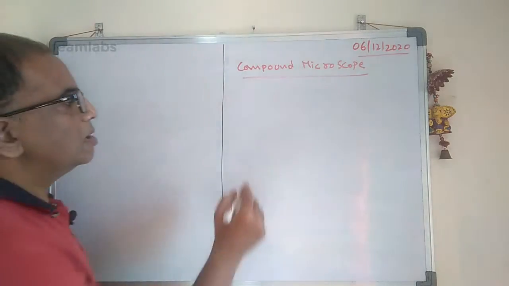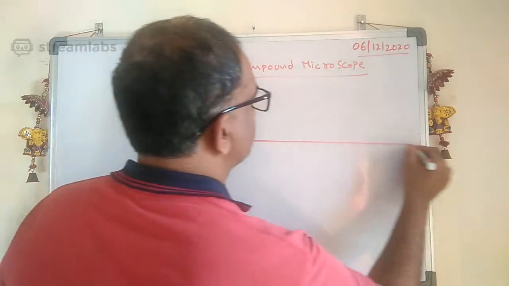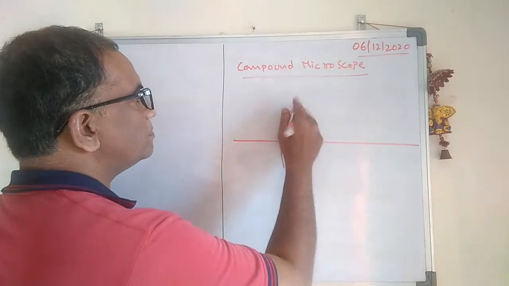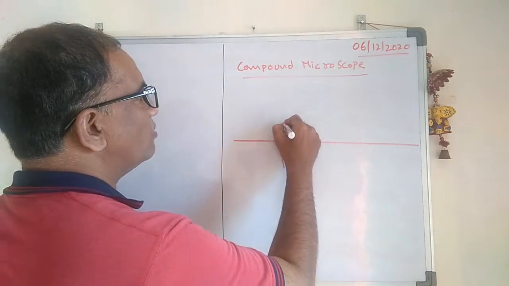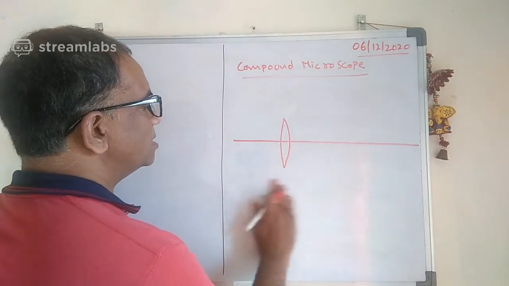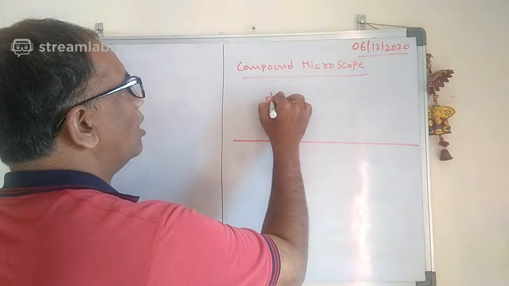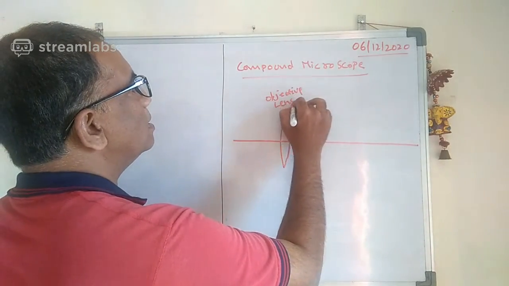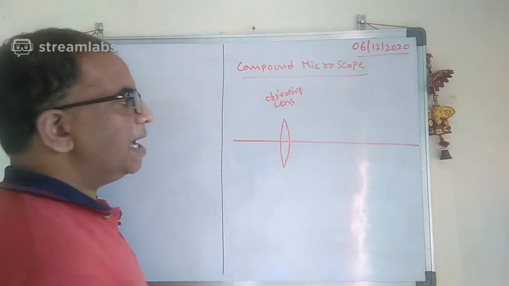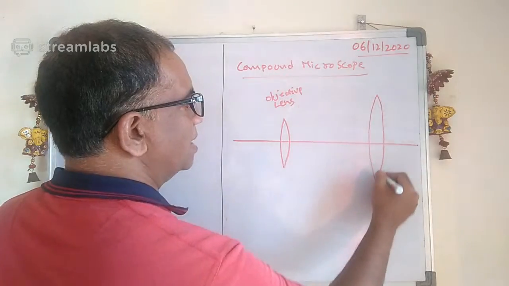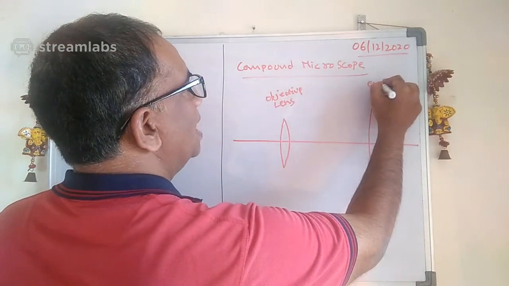This is called the objective lens, which has a short focal length. And there will be an eye lens, which is of large focal length to avoid eye strain.